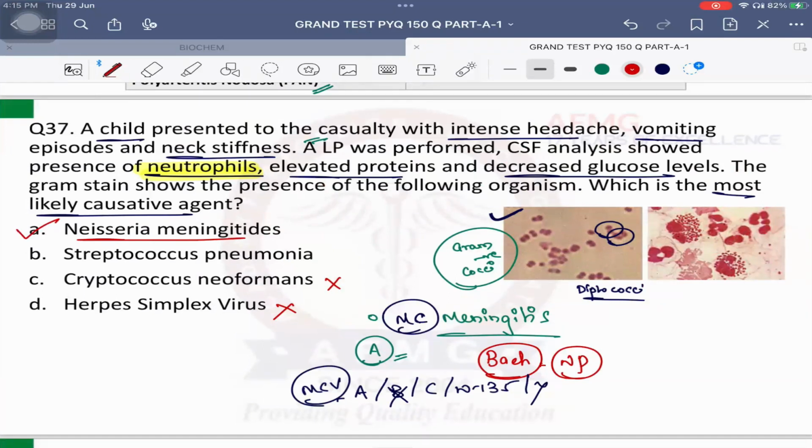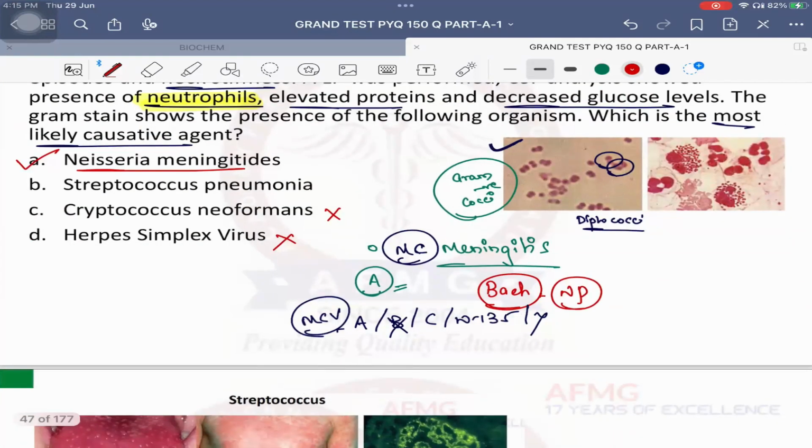Streptococcus pneumoniae is the most common cause of meningitis, not only in children but also in adults. But over here we are seeing diplococci. Streptococcus is a chain of cocci, guys. So that's the basic important point. And Streptococcus pneumoniae is gram positive, not gram negative. So that's the reason why I can easily rule it out.